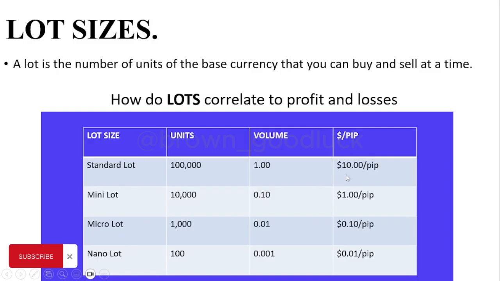And nano lot, this is mainly for, I think I use this on Derive. You can get this on Derive. I don't think you can use this on the forex market. Derive is a branch of forex, you know. All right, so that is that.